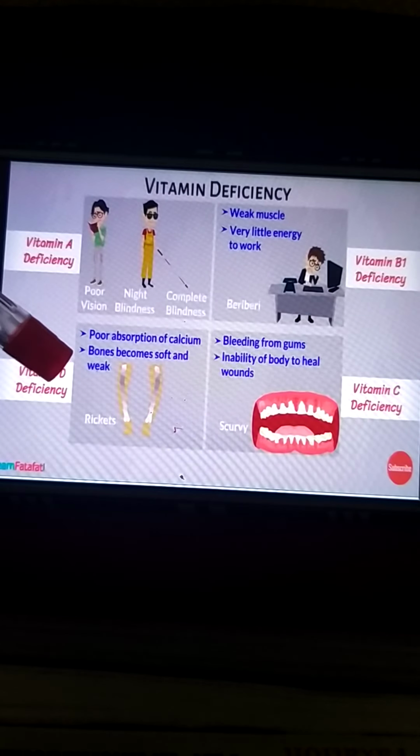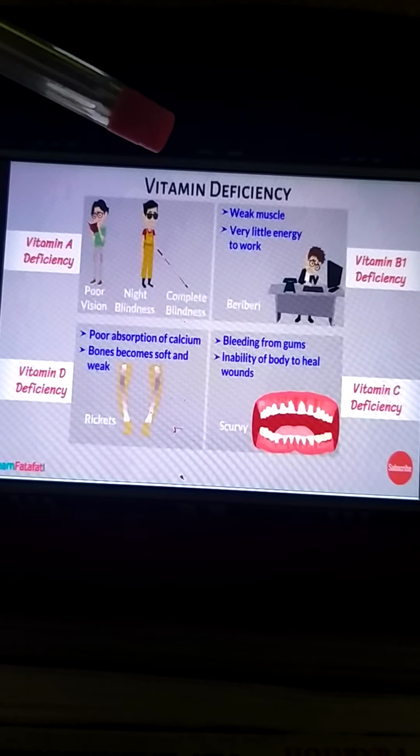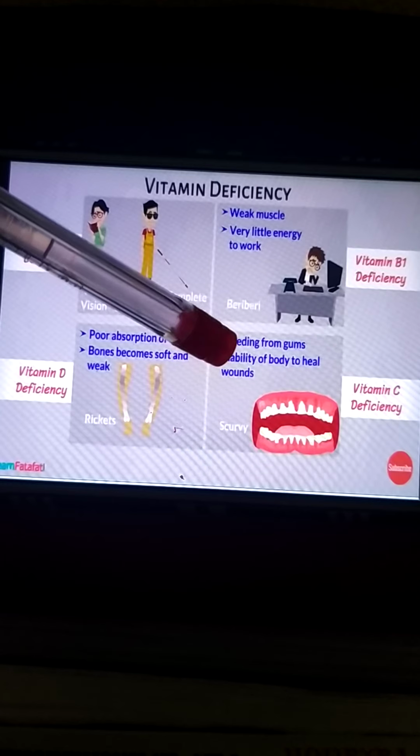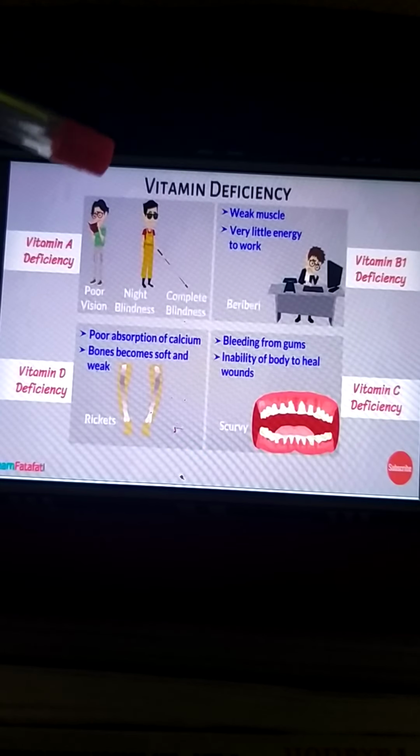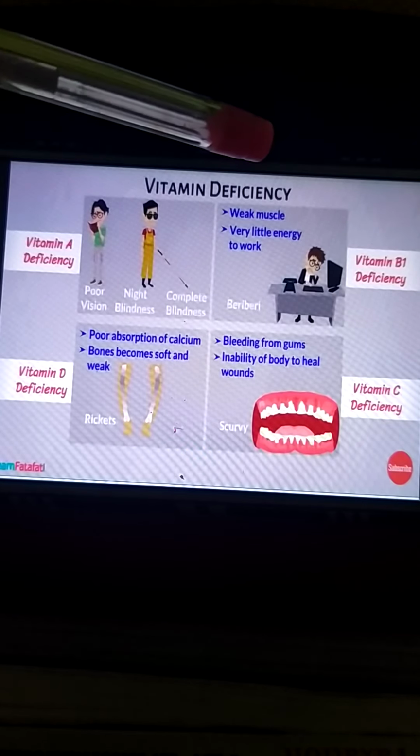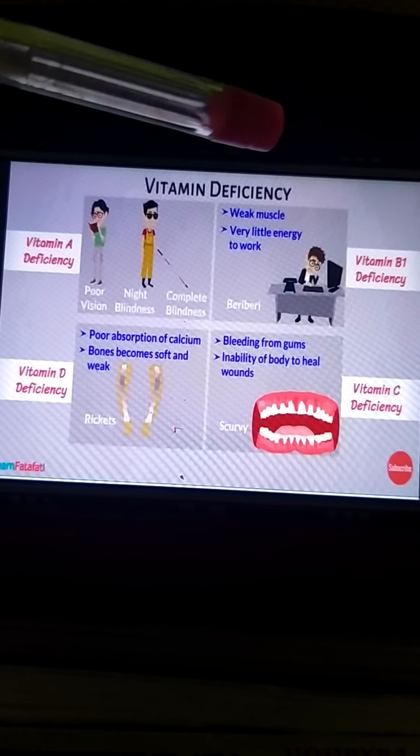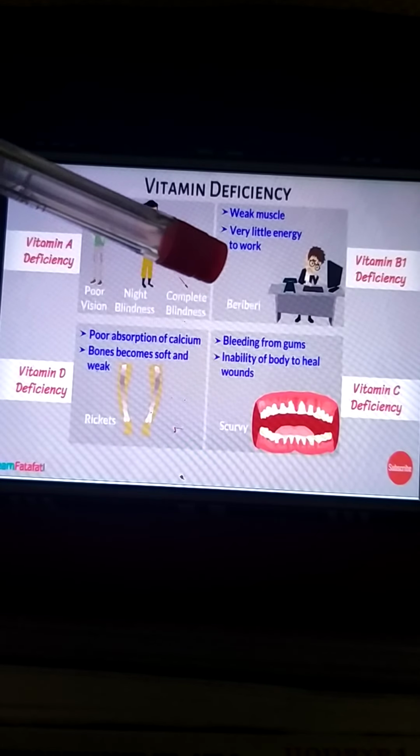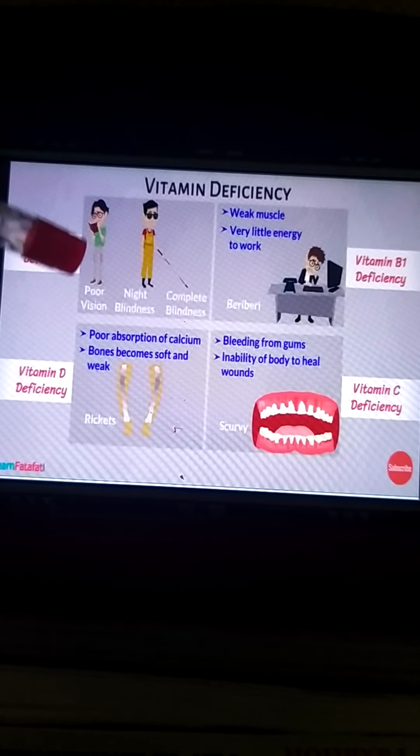Vitamin D will cause rickets. Iodine deficiency will cause goiter, iron will cause anemia, vitamin A we discussed, and vitamin B1 will cause beriberi. This table is given in your textbook, but through these images you can remember it very well.